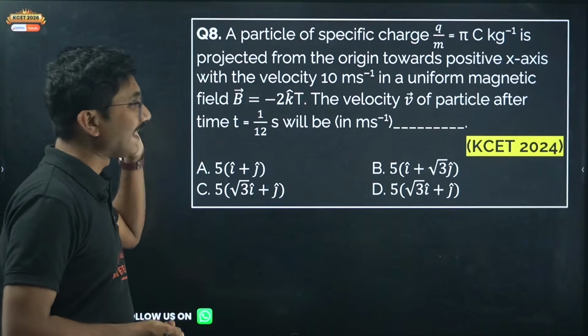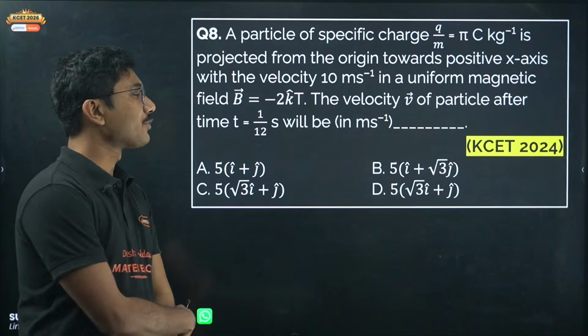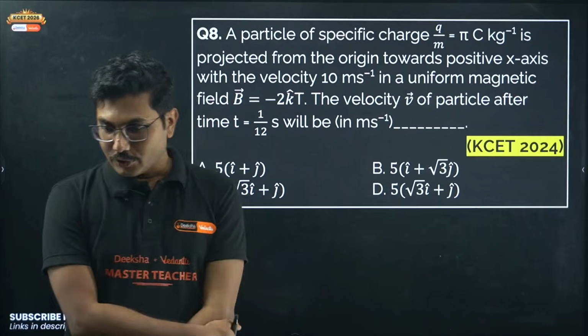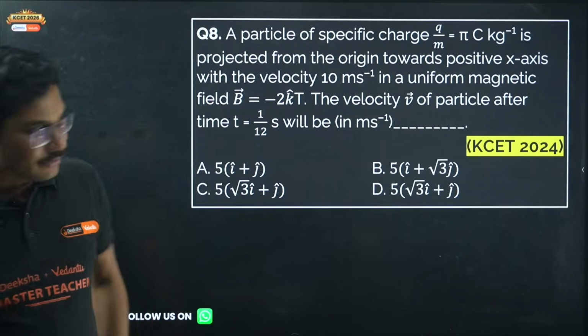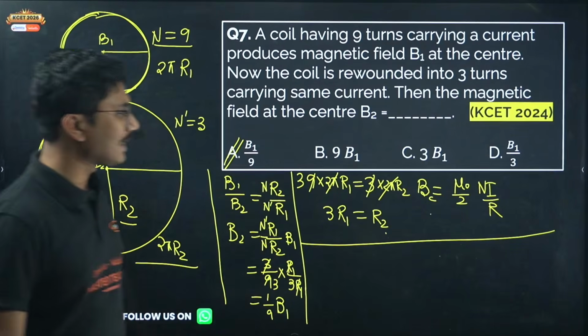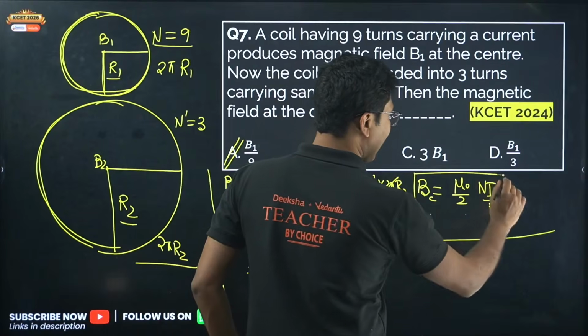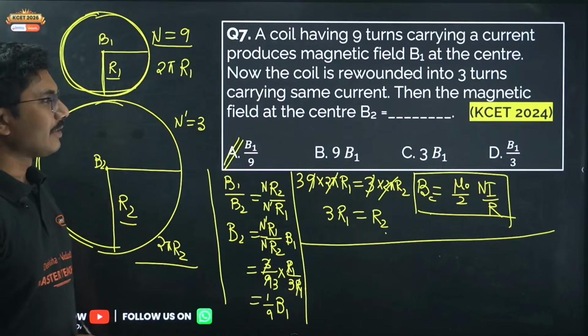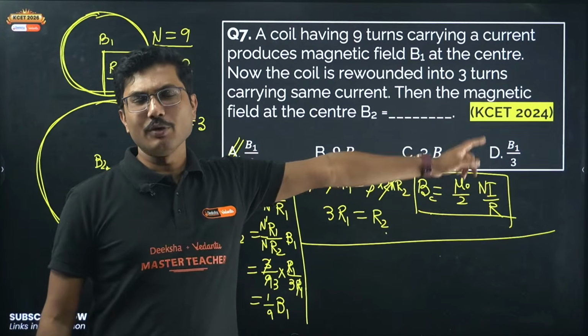Now question number 8. A particle of specific charge Q by M equals to, so understand, you understood my lamp this question. This is a very tricky question but not very difficult. If you understand that magnetic field at the center of a current carrying loop is given by this, okay, the formula is very simple, mu naught by 2 I by R.